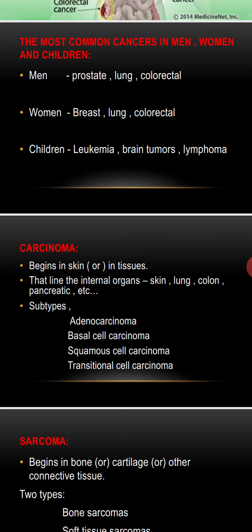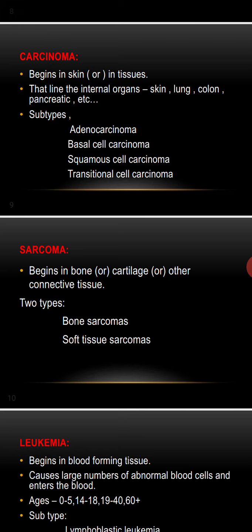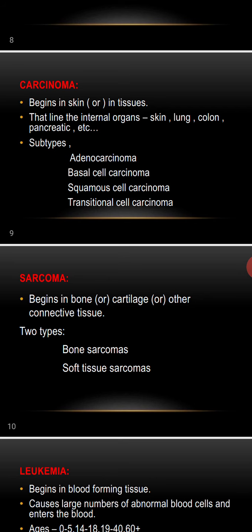Moving on to the different kinds of cancer, like carcinoma. Carcinoma forms in endodermal and ectodermal tissue. Examples are breast cancer and prostate cancer, which occur more frequently. Sarcoma forms in mesodermal connective tissue like bone and cartilage. It is less frequent. Leukemia is a single cell cancer, while lymphoma is solid. It is a bone marrow hematopoietic cell cancer.